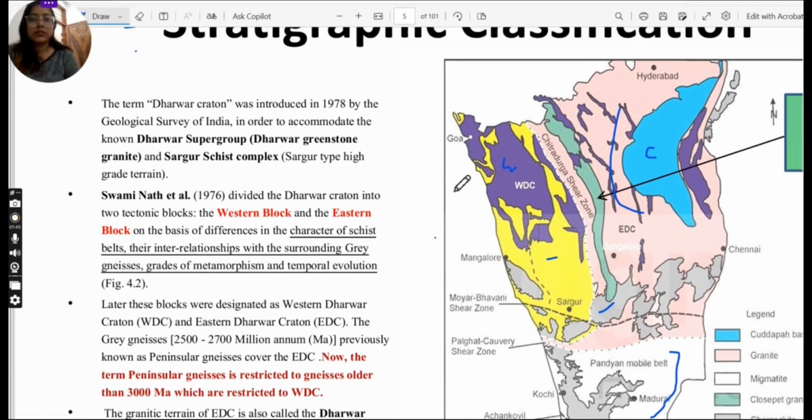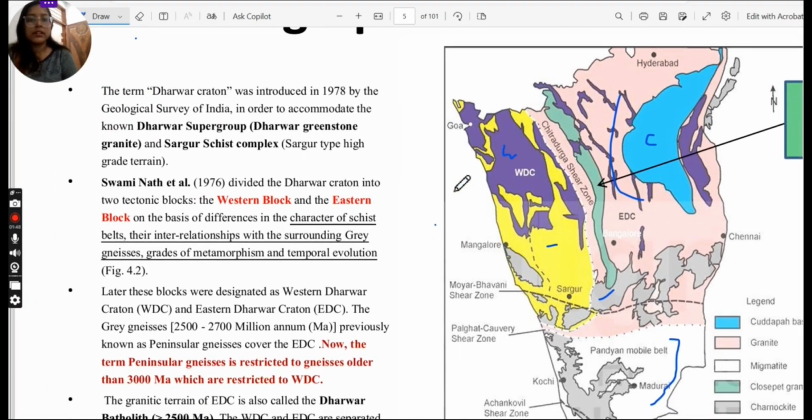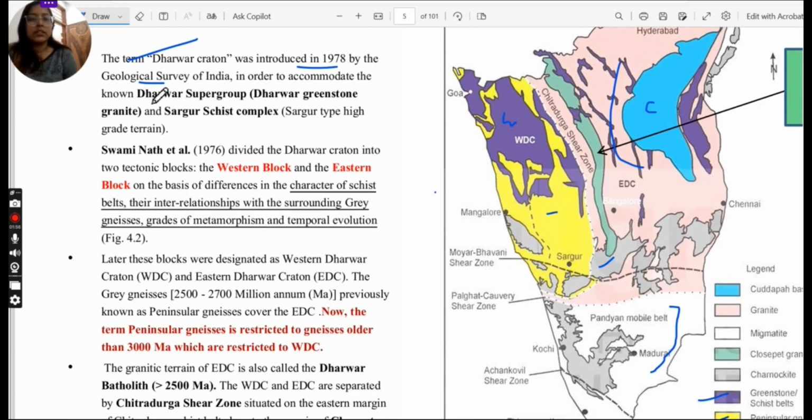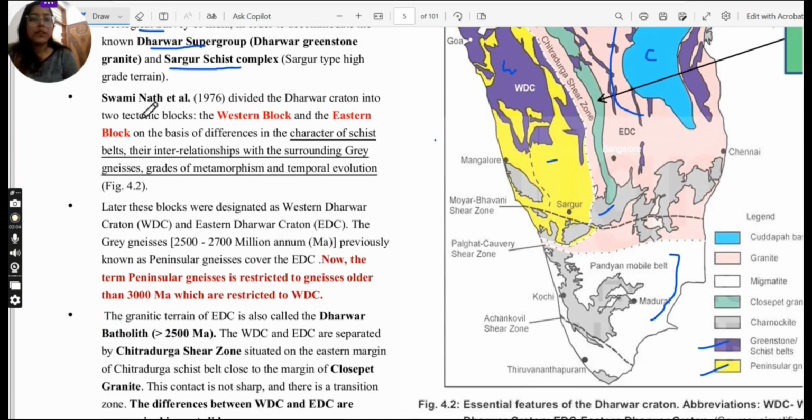It is the same thing written here: the term Dharwar craton was introduced in 1978 by GSI, and it is known as the Dharwar Supergroup, Dharwar greenstone granite, and schist belt. Swaminath et al. divided the Dharwar craton into two tectonic blocks, Western and Eastern block. On what basis? On the basis of the character of their schist belts, their relationship with the surrounding gneiss, the grade of metamorphism, and their temporal evolution.